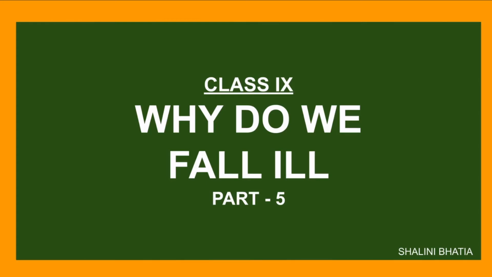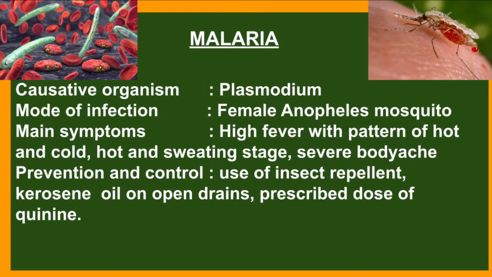In the chapter "Why Do We Fall Ill?", we will be discussing mainly the infectious diseases one by one. Malaria. Malaria is a disease which is very common in our country. Its causative organism is Plasmodium, which is a protozoan.